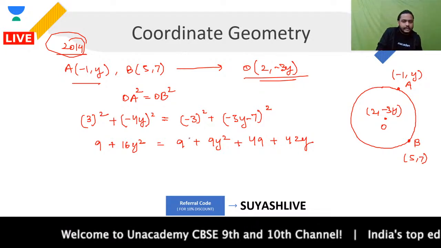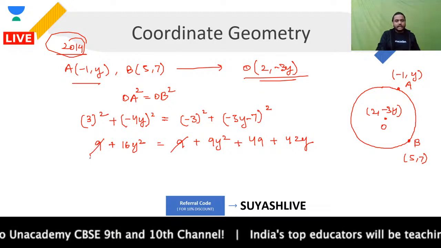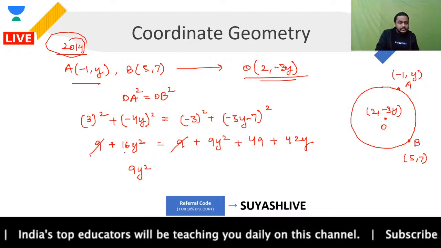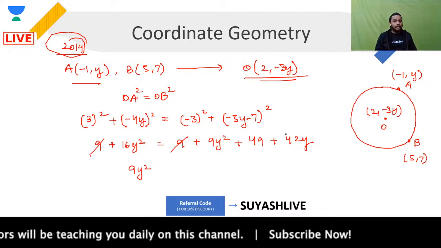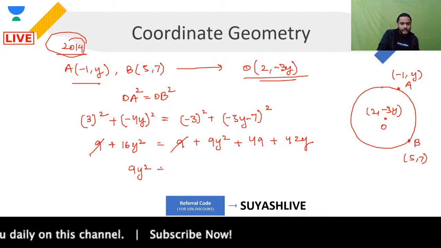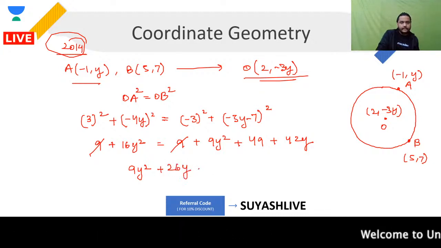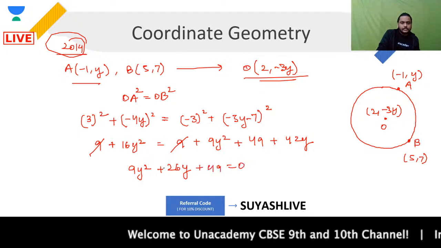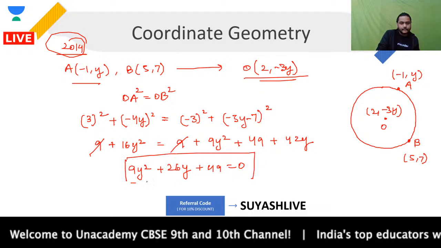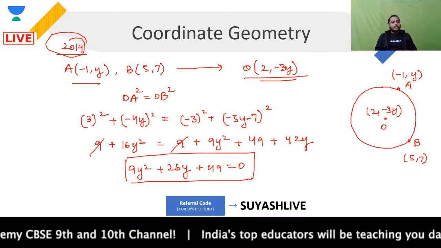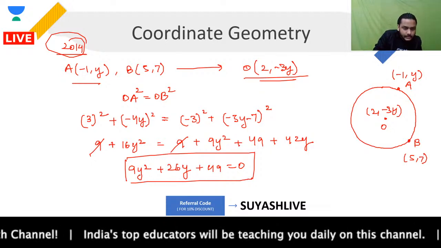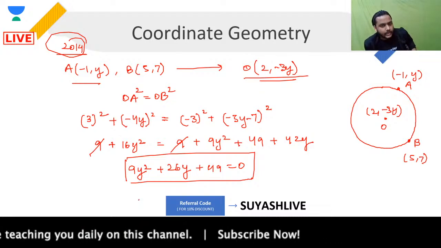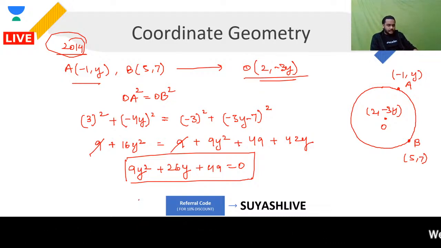Is it clear till here? 9 and 9 cancelled, and now you are left with 9y square, then 16y square over here, that will be 42 minus 16, 26. So you are having plus of 26y, and then you are having plus of 49 is equal to 0. This is what you got. When you have got this, what will be the next step? 9y square plus 26y plus 49 is equal to 0.